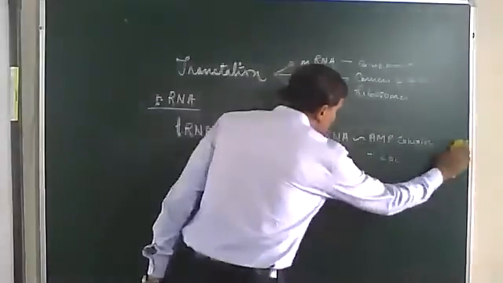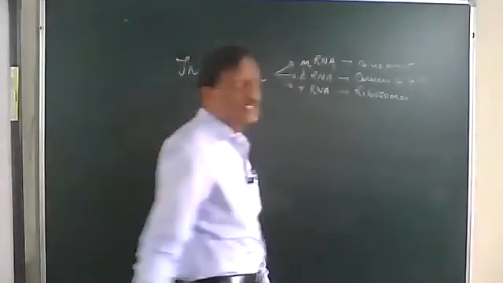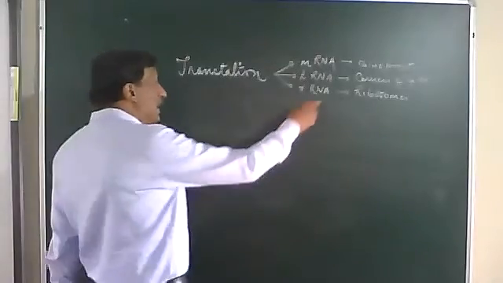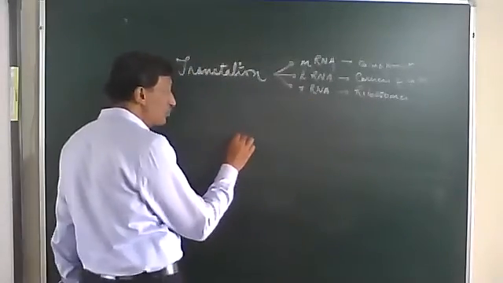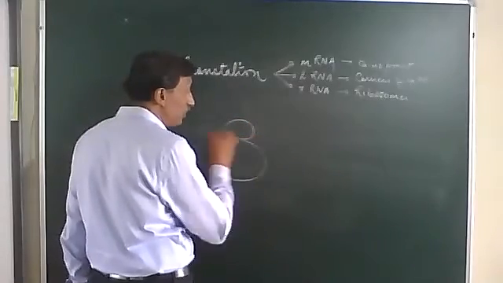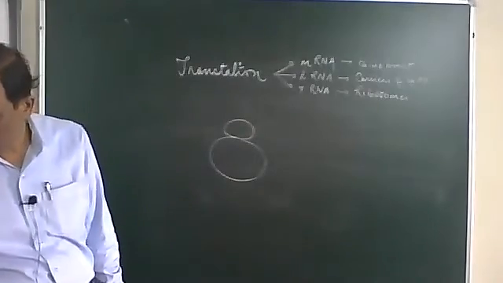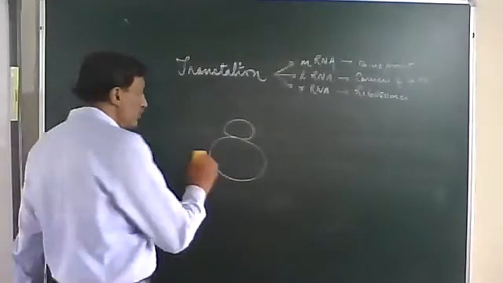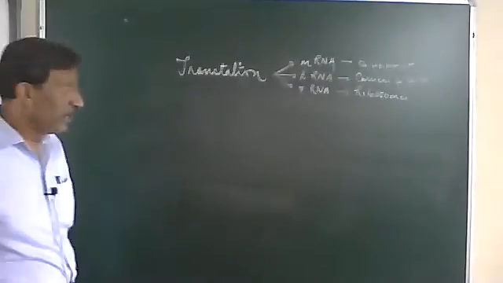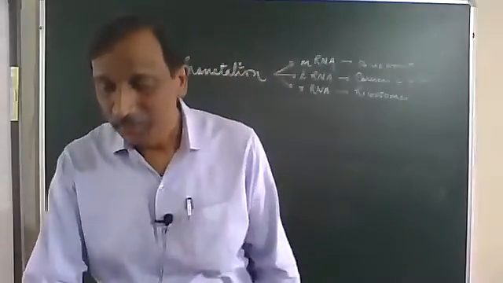Now, tRNAs are always charged. They just keep loaded with a specific amino acid for which they are meant. The rRNA will make the ribosome. Ribosomes have two subunits. We have studied that, a small subunit and a large subunit. Okay, and they are made up of RNA and other components. Okay, now let us study how protein synthesis takes place. The messenger RNA was